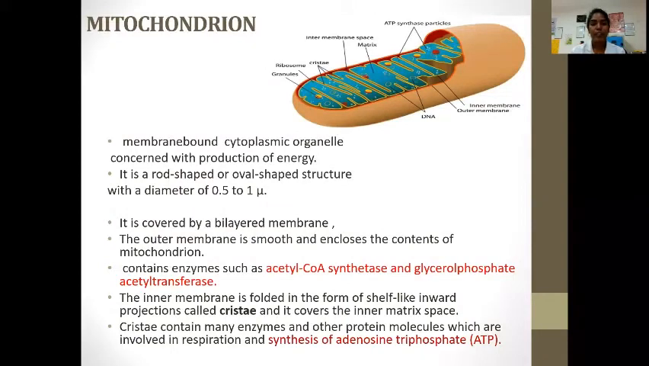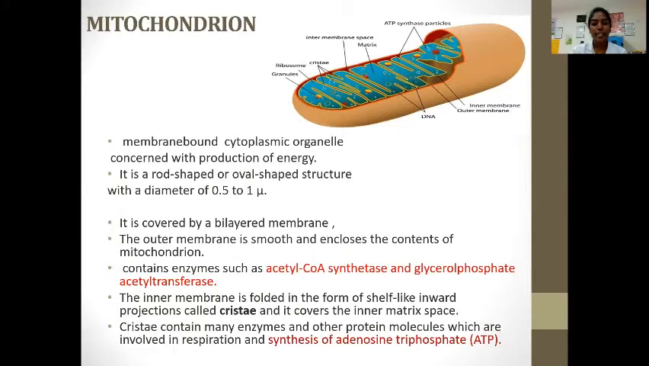Going into mitochondria. It is a membrane-bound cytoplasmic organelle concerned with production of energy. It is a rod-shaped or oval-shaped structure with a diameter of 0.5 to 1 micron. It is covered by a bilayered membrane. The outer membrane is smooth and encloses the content of mitochondrion, and contains enzymes such as acetyl-CoA synthase and glycerol phosphate acyltransferase. The inner membrane is folded in the form of shelf-like inward projections called cristae, and it covers the inner matrix space.